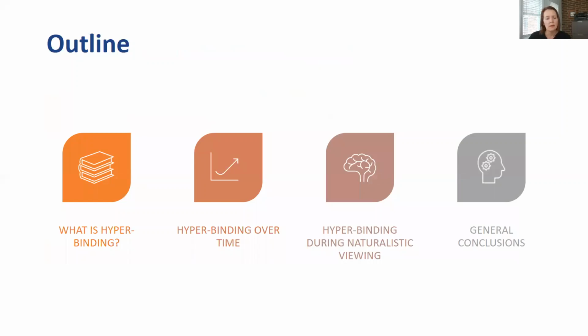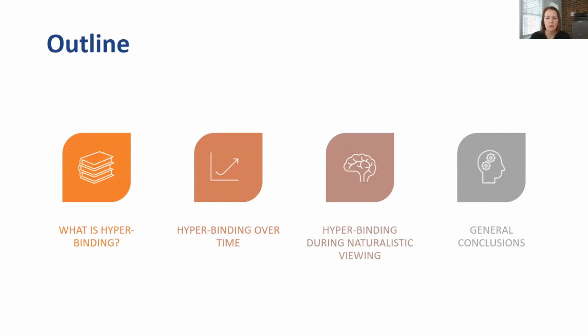So just to provide an overview of what I'm going to talk about today, first I'm going to provide a more thorough explanation of what I mean by hyperbinding. And then I'm going to show how hyperbinding can affect memory for successive word pairs within a standard paired associate learning task. So that's hyperbinding over time.